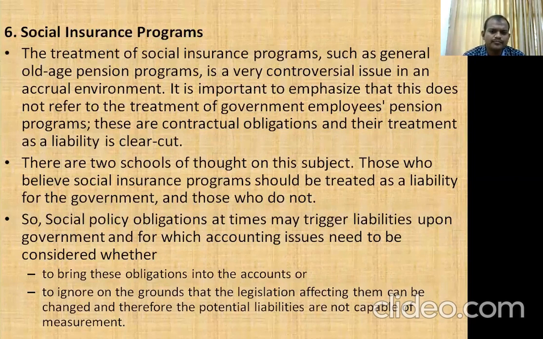At that time, in this accounting system, it becomes a complicated issue whether they have to consider it as a liability or ignore it. So that is why this is a controversial issue.